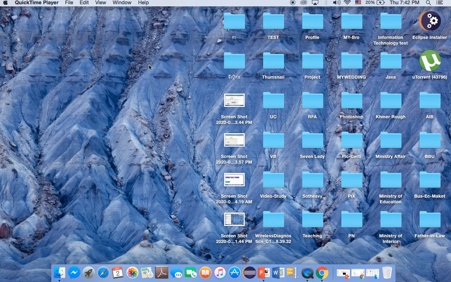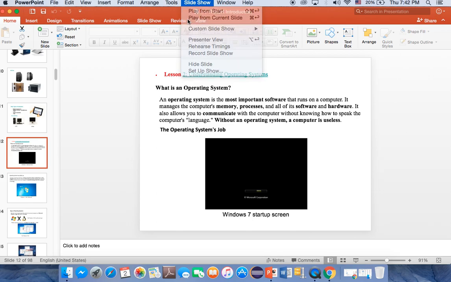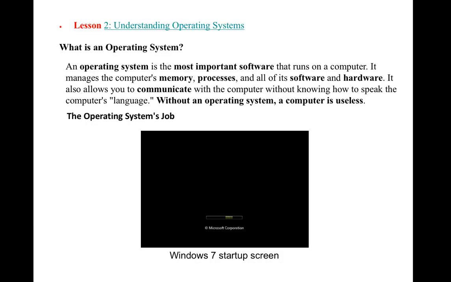Today I will show you about the lesson on operating systems. So what is an operating system? Some of you may have already studied the operating system, right? I will review some points. Actually, an operating system is the most important software that runs on a computer. Basically, it manages the computer's memory, processes, and other software and hardware.